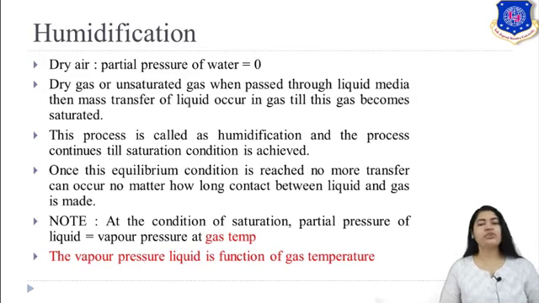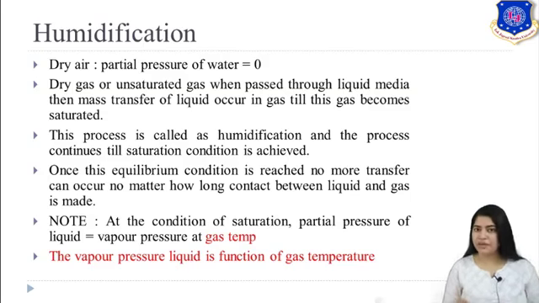Suppose your liquid surface is at 25 degrees Celsius, but your dry air is at a temperature of 35 degrees Celsius. So with respect to that 35 degrees Celsius, we have to define the condition of saturation, because your gas at 35 degrees Celsius has a maximum limit we have to take, that is, how much water vapor it can hold.